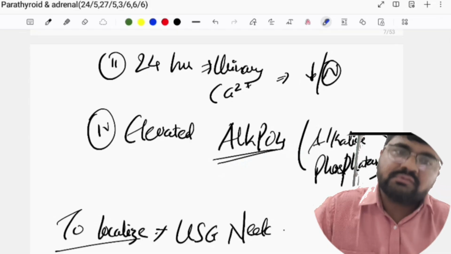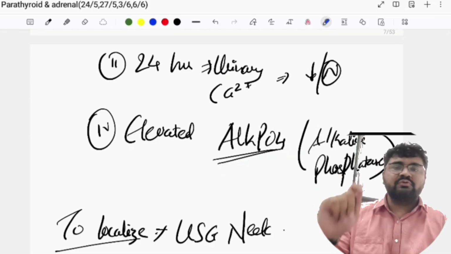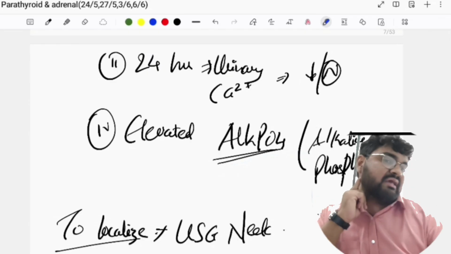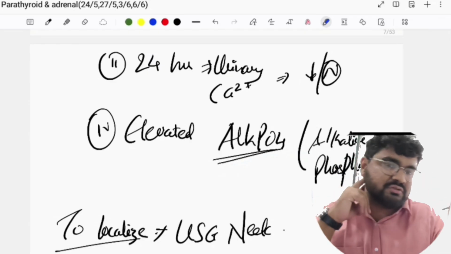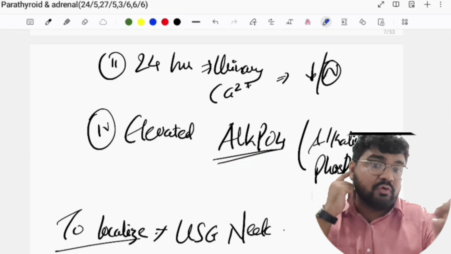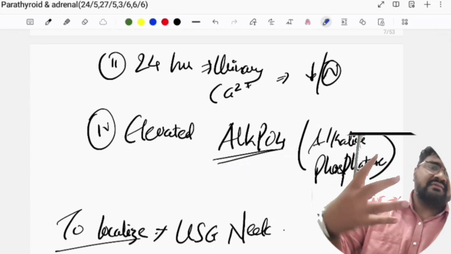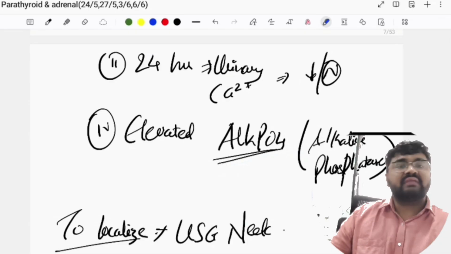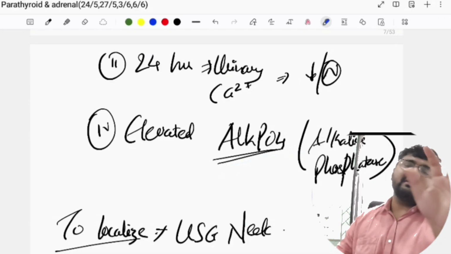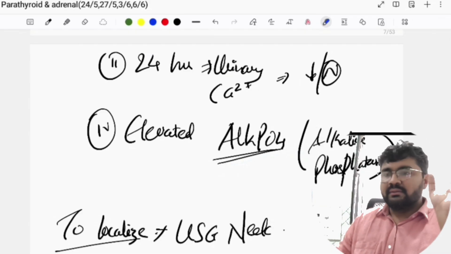The biliary tract. Yeah, so the mucosa of the CBD, the mucosa of the common bile duct secretes alkaline phosphatase. Okay, so where you have stones in the CBD, you have a case of choledocholithiasis or cholangitis, there your alkaline phosphatase is found raised. Maybe there's a tumor in the bile duct, so that will give you raised alkaline phosphatase. Okay, so it is specifically secreted from the bile duct mucosa. Okay.